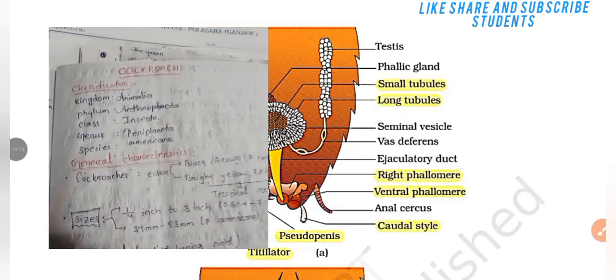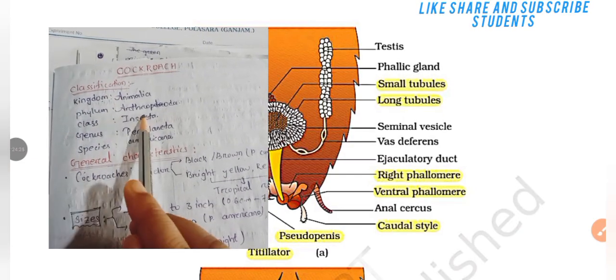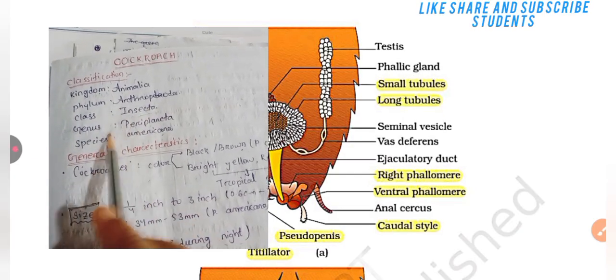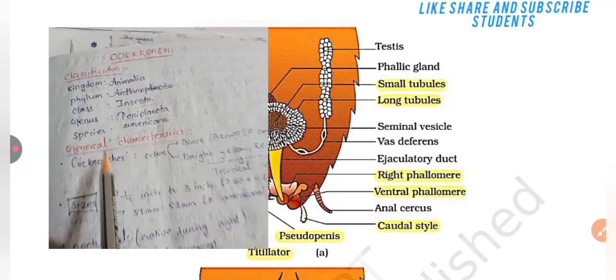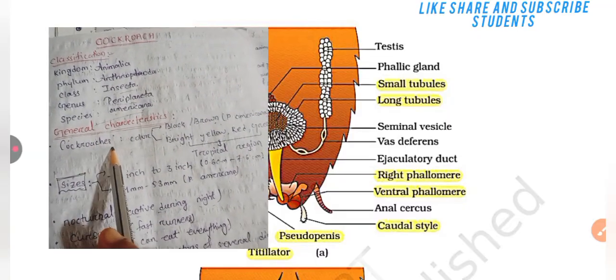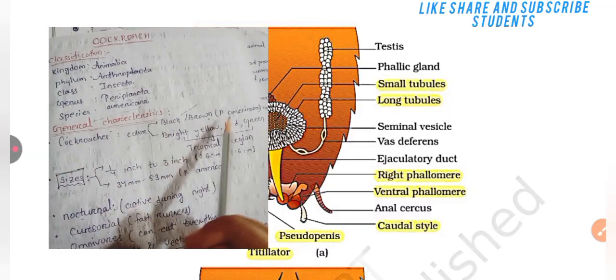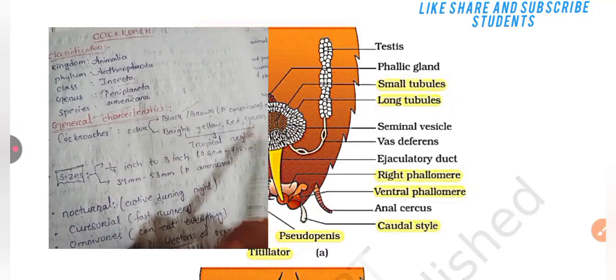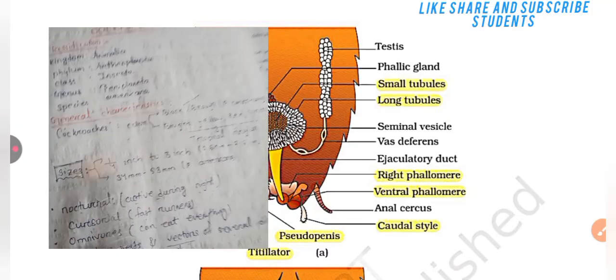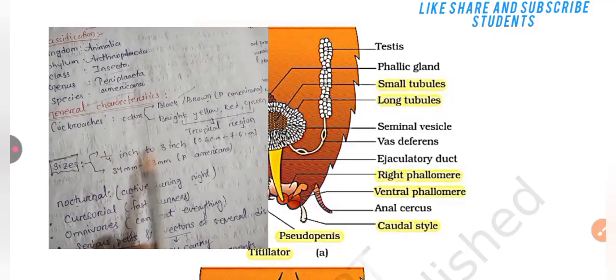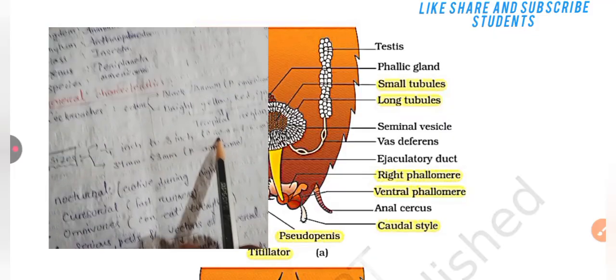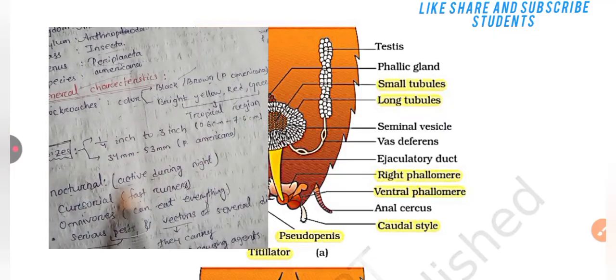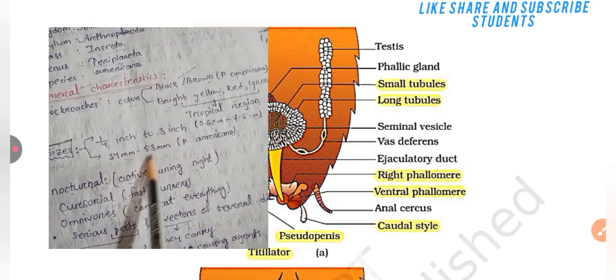Cockroach classification. Kingdom is Animalia, phylum is Arthropoda, class is Insecta, genus is Periplaneta, species is Americana. General characteristics of the cockroach: color is generally black and brown, that is Periplaneta americana, and bright yellow, red, green in tropical regions. Size is 1/4 inch to 3 inch, that is 0.6 centimeter to 7.6 centimeter, 34 mm to 53